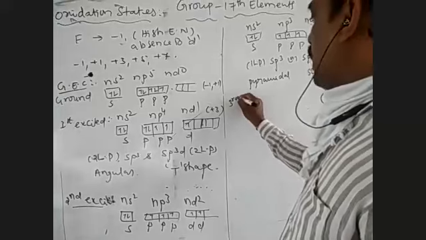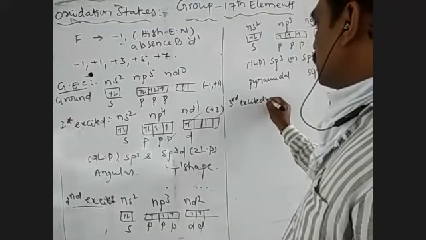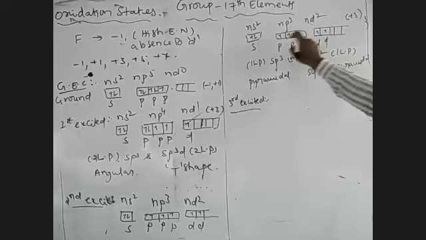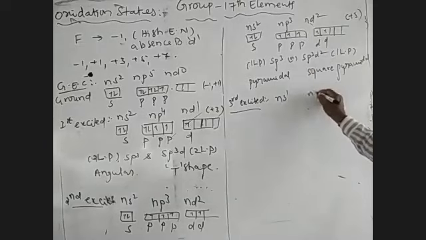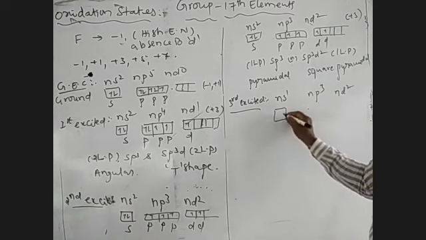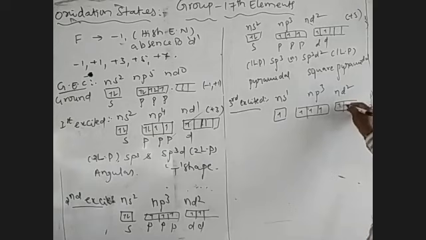In the third excited electronic configuration, an electron present in the s subshell is promoted. Therefore the electronic configuration is ns1, np3 and nd3. Here the s subshell contains 1 electron, the p sublevel contains 3 electrons and the d contains 3 electrons.